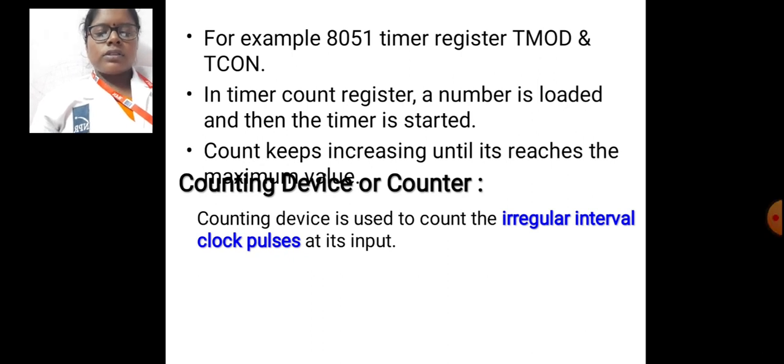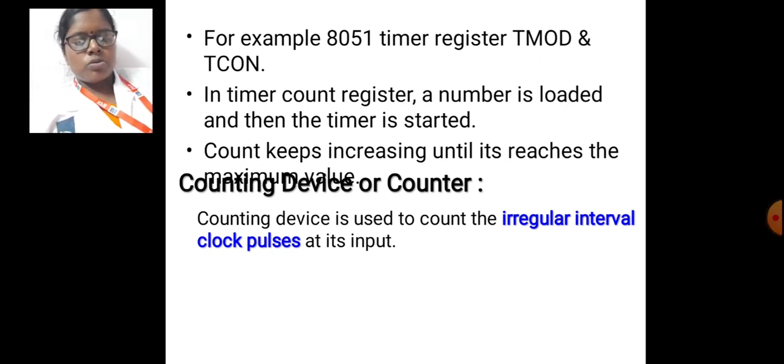Now, timer cum counting device. A timer cum counting device is a counting device that has two functions.